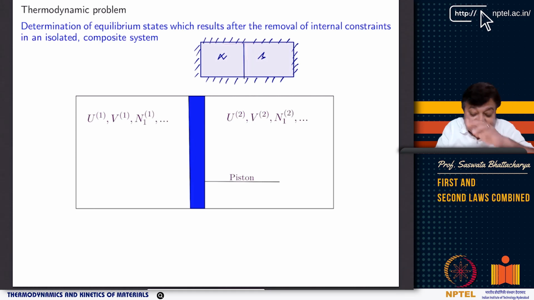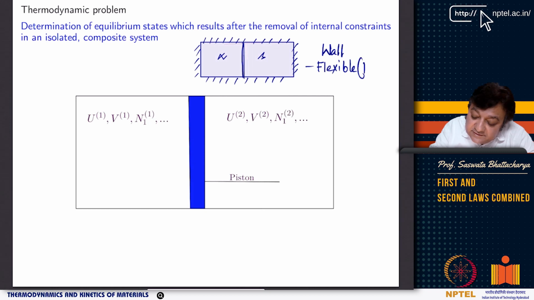But this is a composite system, right? It has two subsystems. This is alpha subsystem and there is beta subsystem, and then there is this wall. Now this wall or constraint, what can this be? This wall can be flexible or rigid.